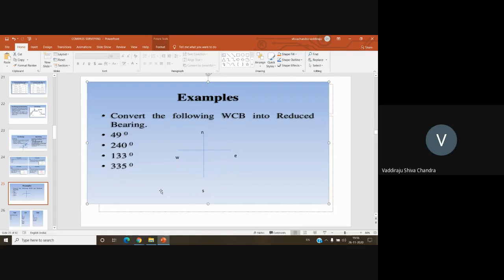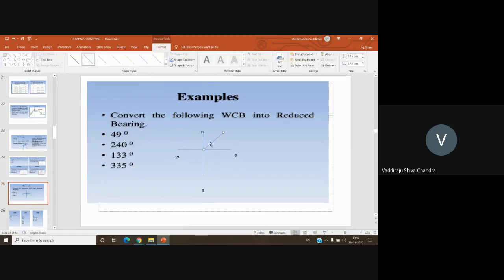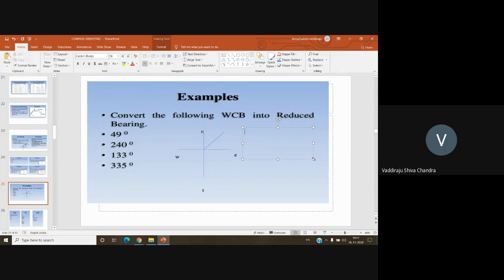Where does 49 degrees come? First, which quadrant? Northeast quadrant. So 49 degrees is between 0 and 90, so assume that this is the whole circle bearing of 49 degrees. What will be its corresponding reduced bearing? North 49 east. You need to mention it as north 49 east.